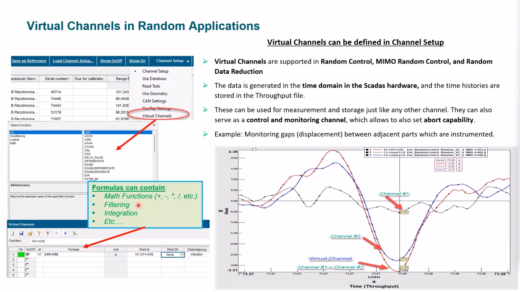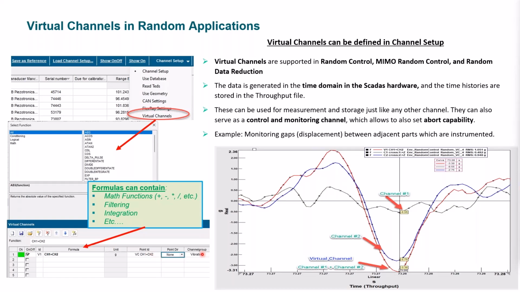You can also use all the capabilities in this function list here, and there are many more as you scroll down, such as filtering and integration. You can see some of the list over here, but there's a longer list here. And you set those up here in the channel table. In this case, as an example, I'm taking channel 1 and channel 2, the physical channels, and creating a virtual channel, and I can give it a name like VC for virtual channel 1 plus channel 2, and that's in a channel group of vibration.